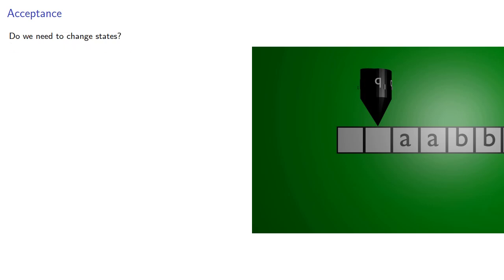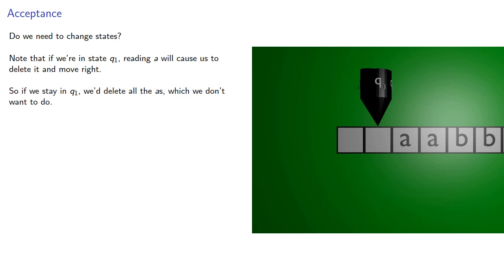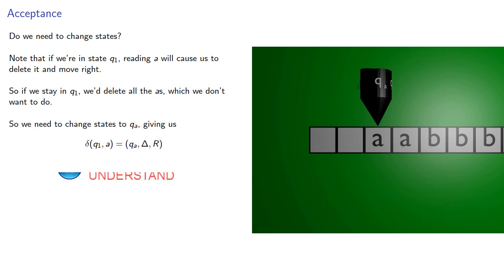Do we need to change states? Note that if we're in state Q1, reading an A will cause us to delete it and move right. So if we stay in state Q1, we delete all the A's, which we don't want to do just yet. So we need to change states to something new, call it QA, giving us the move delta Q1 A gives us QA, blank, right.